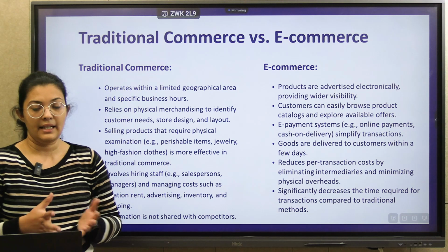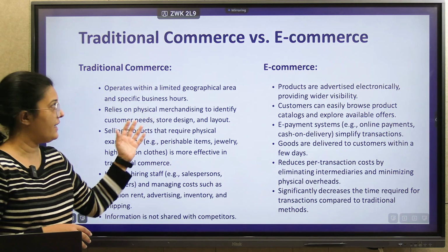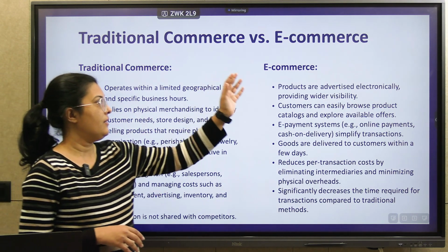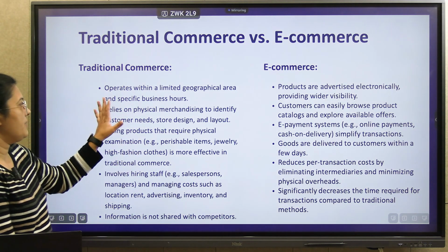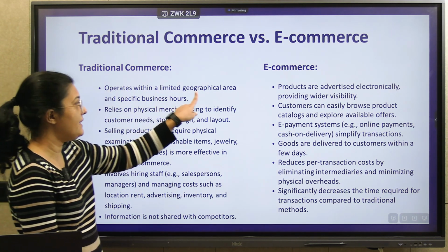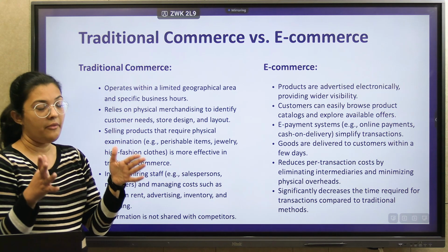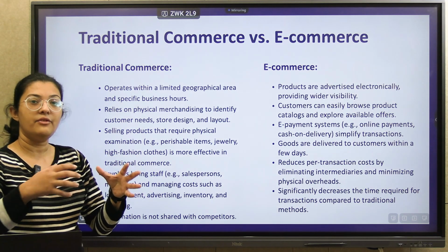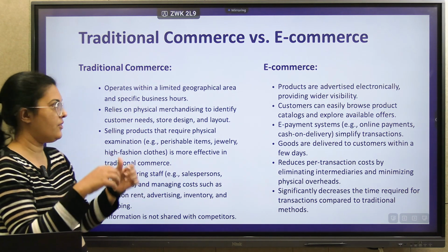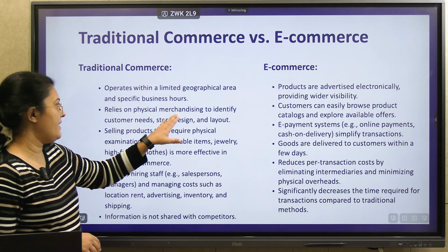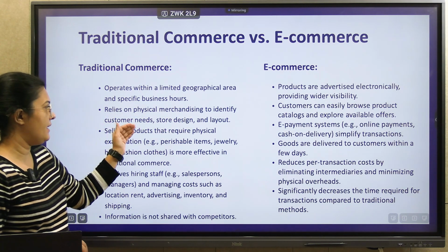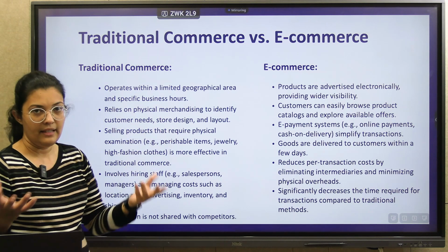Now this is a simple comparison of how traditional commerce works and how e-commerce works. In traditional commerce, we have a limited geographical area. Our product will be known by very few people. It relies on physical merchandise, identifying customer needs, design, store, and layout.